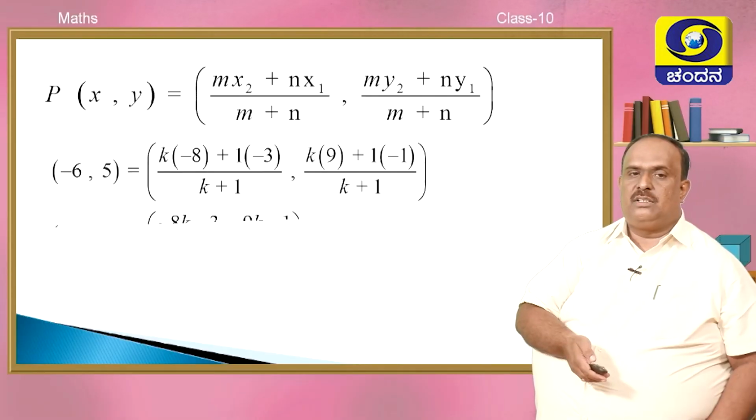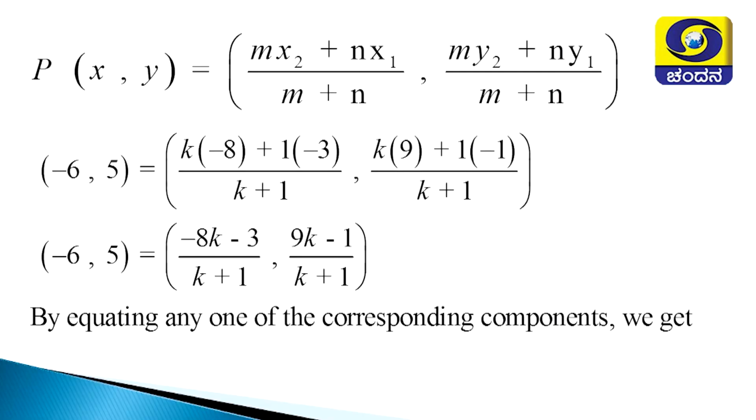Formula, substitution. K into minus 8 plus 1 into minus 3 over K plus 1, K into 9 plus 1 into minus 1 over K plus 1. That is equal to minus 6 comma 5. On simplification, minus 6 comma 5 becomes equal to minus 8K minus 3 over K plus 1 comma 9K minus 1 over K plus 1.